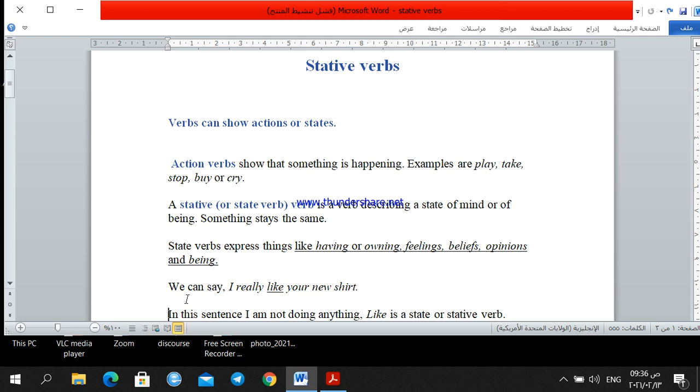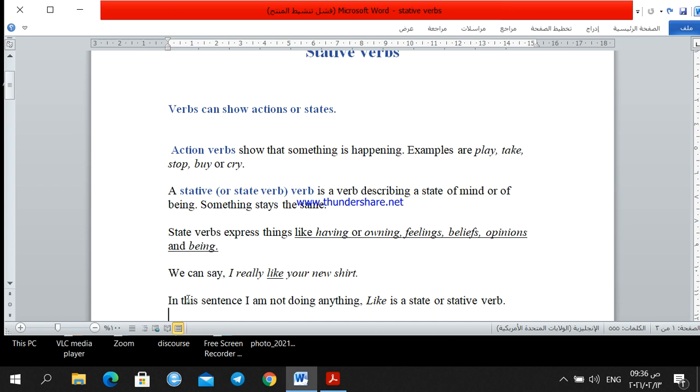Let's take this example. We can say, I really like your new shirt. This verb like is a stative verb. I like it. The state is like. So it expresses my state, which is that I like this shirt. It is not an action. I'm not doing anything, but I'm describing how I feel toward this shirt.